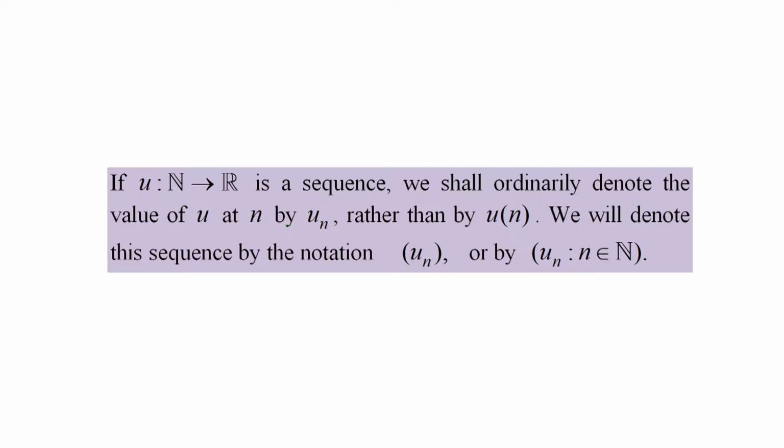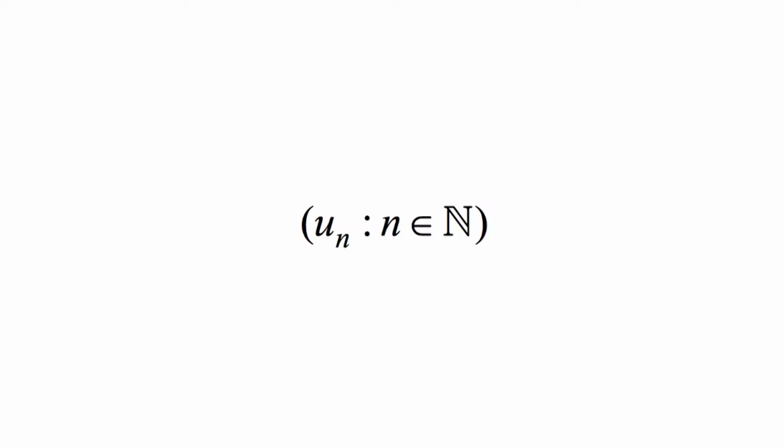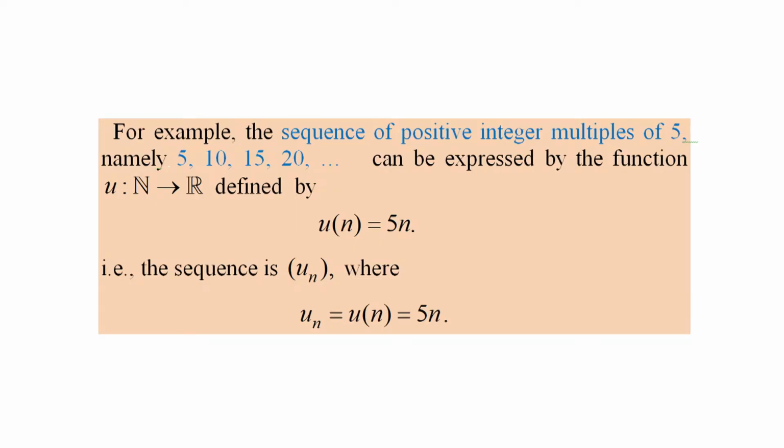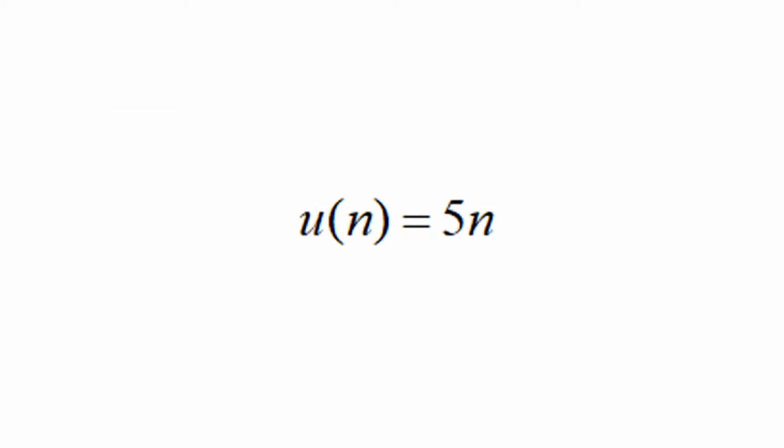We will denote the sequence by the notation sequence un, or by the set of all un such that n belongs to N. For example, the sequence of positive integer multiples of 5, namely 5, 10, 15, 20, etc. can be expressed by the function u from the set of all natural numbers to the set of all real numbers defined by u of n equal to 5n. That is, the sequence is sequence un, where un equal to u of n, which is equal to 5 times n.